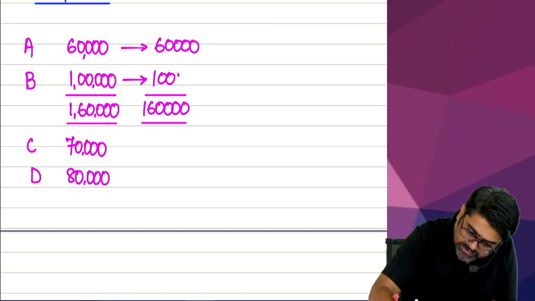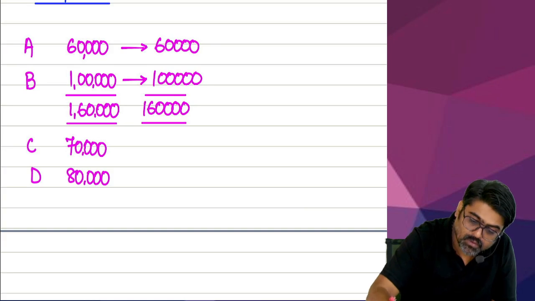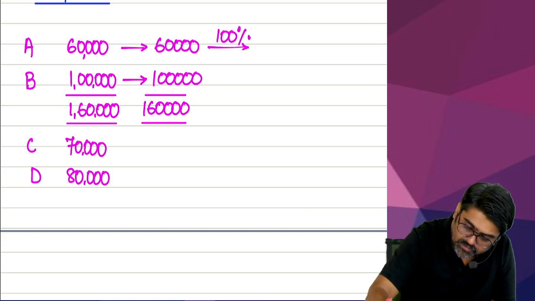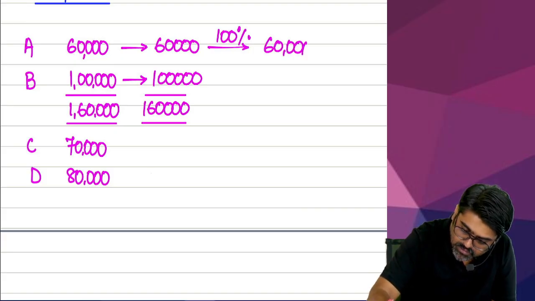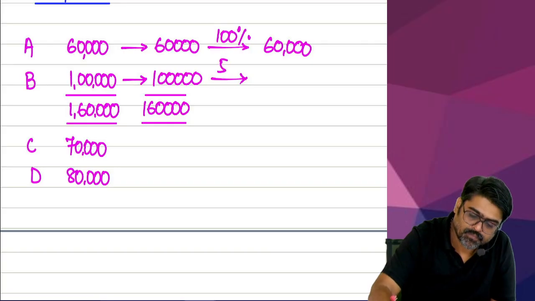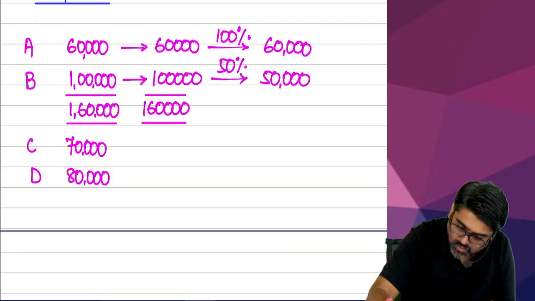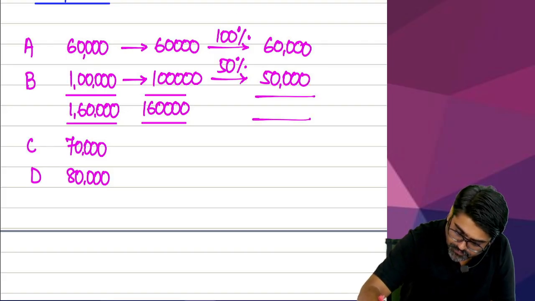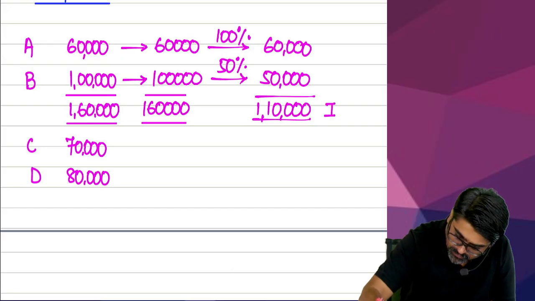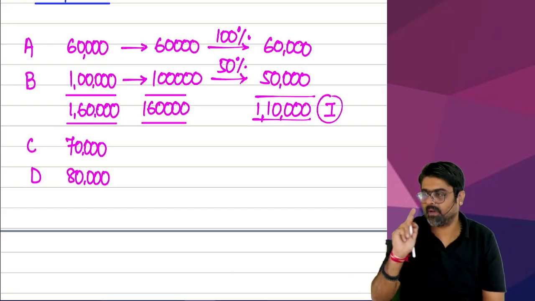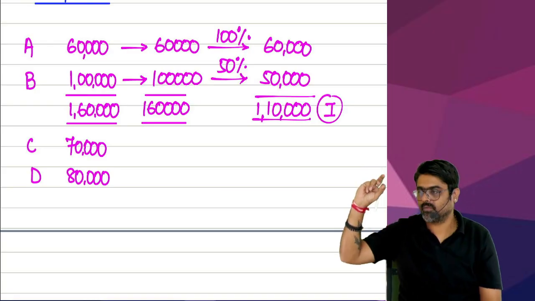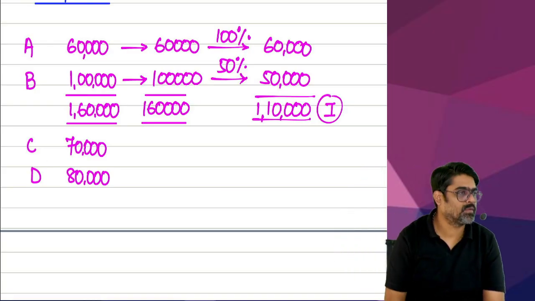But 60 is from category A, no? How much will be allowed? That is 60,000. And 1 lakh is from category B. How much will be allowed? Meaning 50,000. So total is how much? 1 lakh. This is 1. A plus B, total deduction will be 1,10,000.